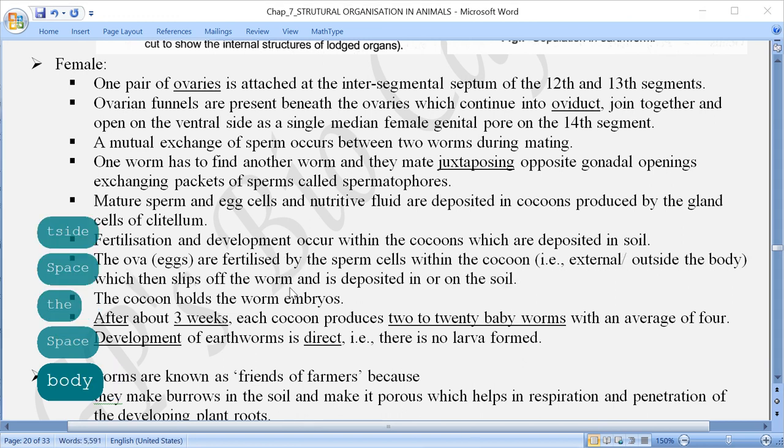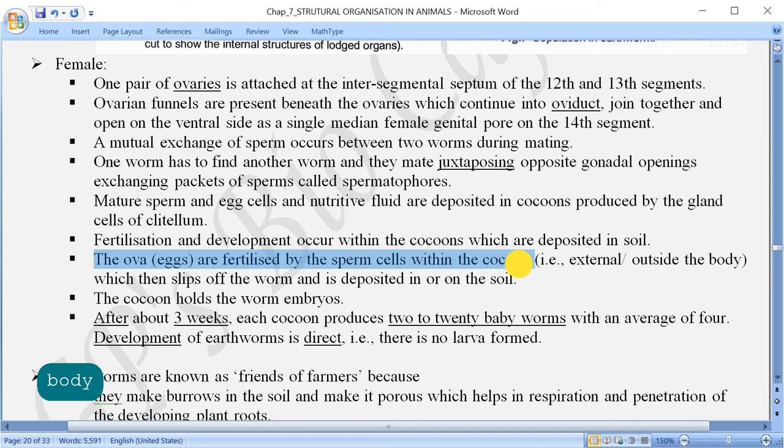Once again, what is that? The male and the female gamete are fertilized inside the cocoon, no doubt. But this cocoon has been passed out of the body of the earthworm. So that means the fertilization is external, or otherwise outside the body. And further development also is outside the body, and the development is direct type, because the baby earthworms that come out of the cocoon are similar to the adult ones.